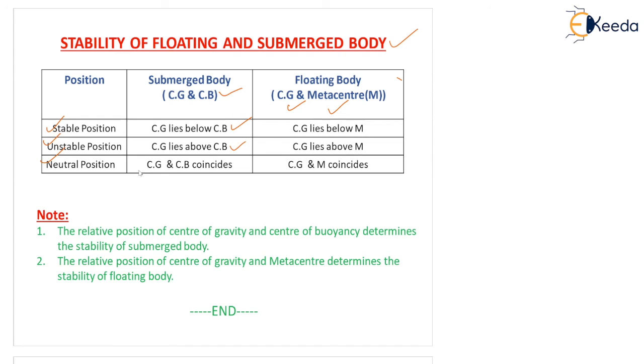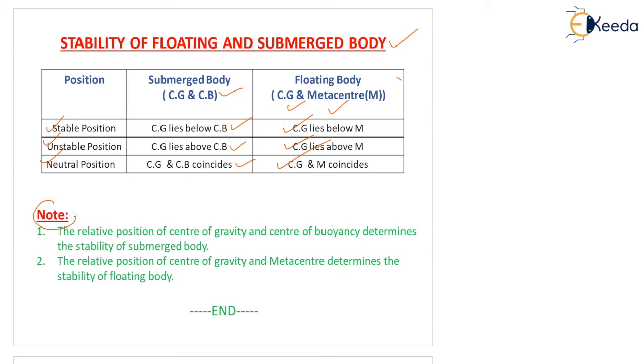Correct or not? And neutral position, CG and CB coincide. This we have seen. So I told you for the stable position, CG must be below in any case, whether it is a submerged body or metacenter. In this case also, CG is below metacenter. CG lies above M for unstable, and the 2 points coincide for the neutral condition.